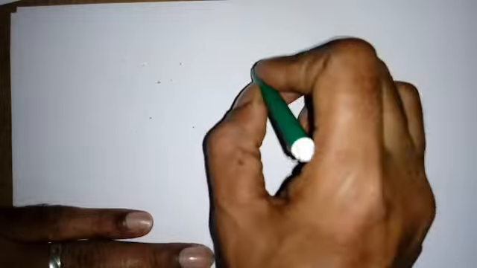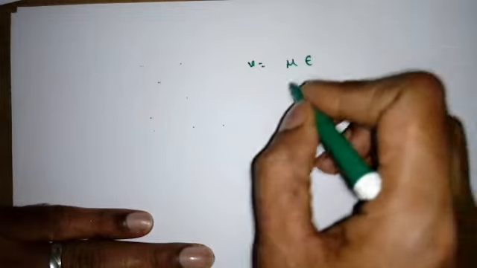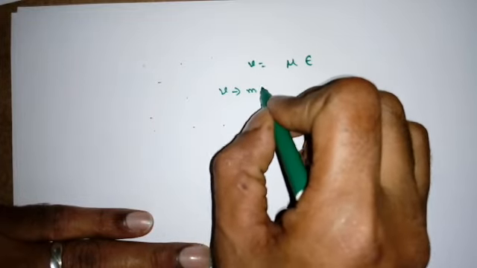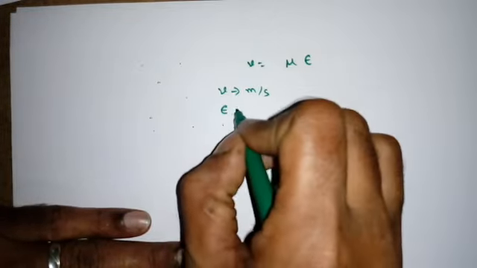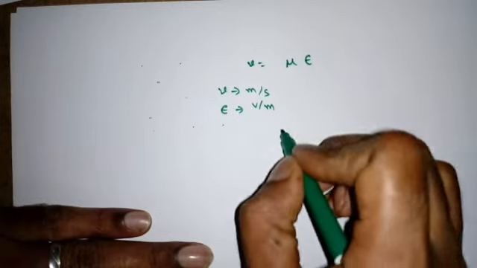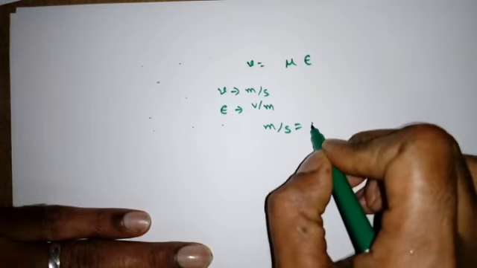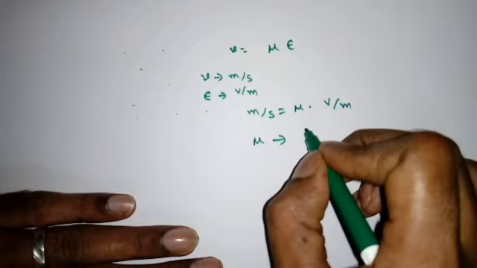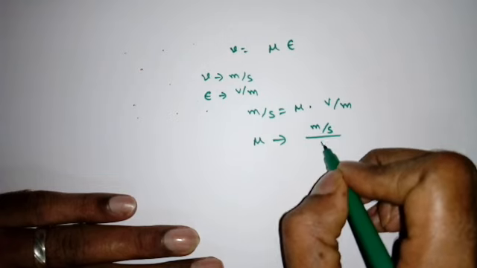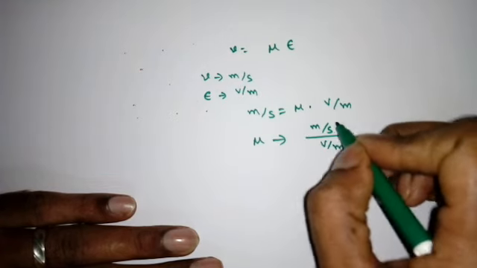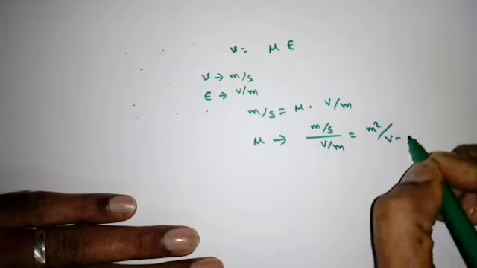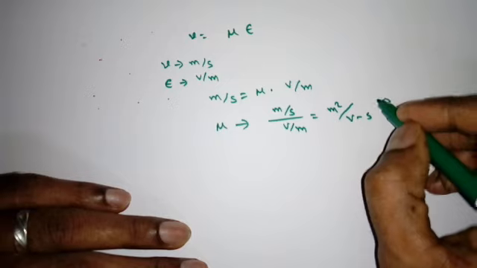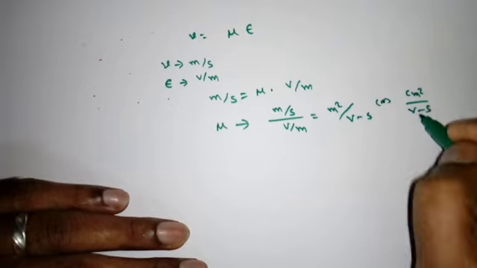So if I take v = mu epsilon, v is the drift speed, which is simply meter per second, and epsilon, we know, is the electric field, volt per meter. Now if I apply this, meter per second is equal to mu into volt per meter. So what is the unit for mobility? Meter per second divided by volt per meter. Meter is going up, so meter square by volt second. Now if I convert this meter into centimeter, it becomes centimeter square by volt second.